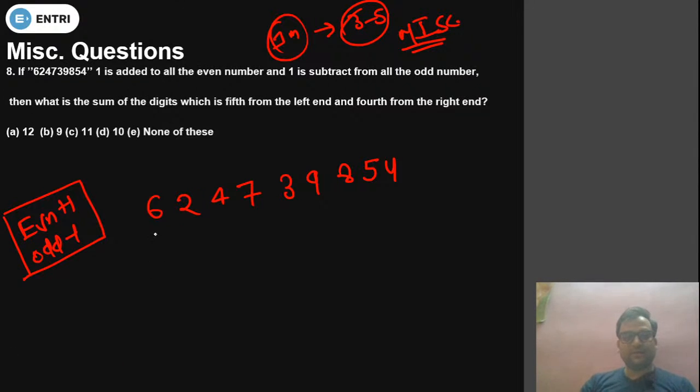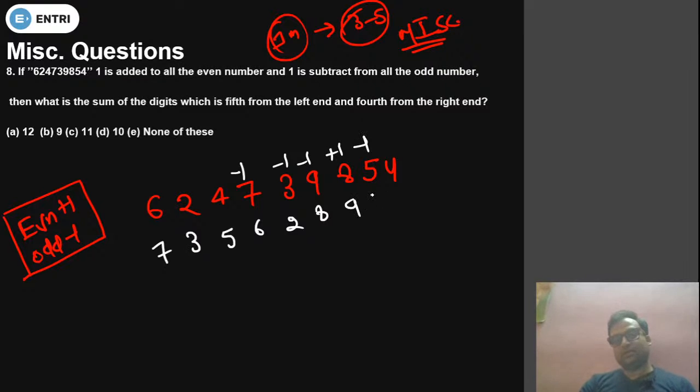Let me change the pen. 7, this is even, 3, this is even, 5, this is odd, 6 -1 we have to do, this is odd -1, this is odd -1, 2 8, this is even, +1 9, this is -1 4, +1 5.